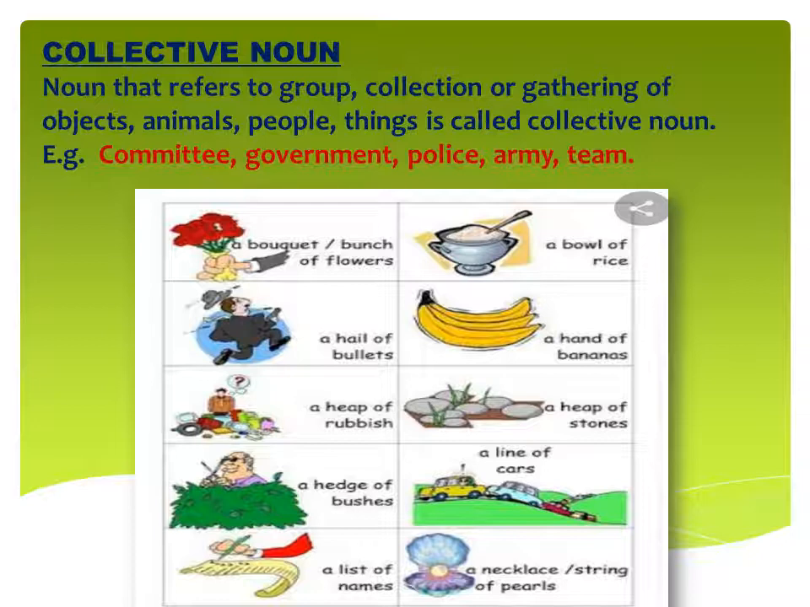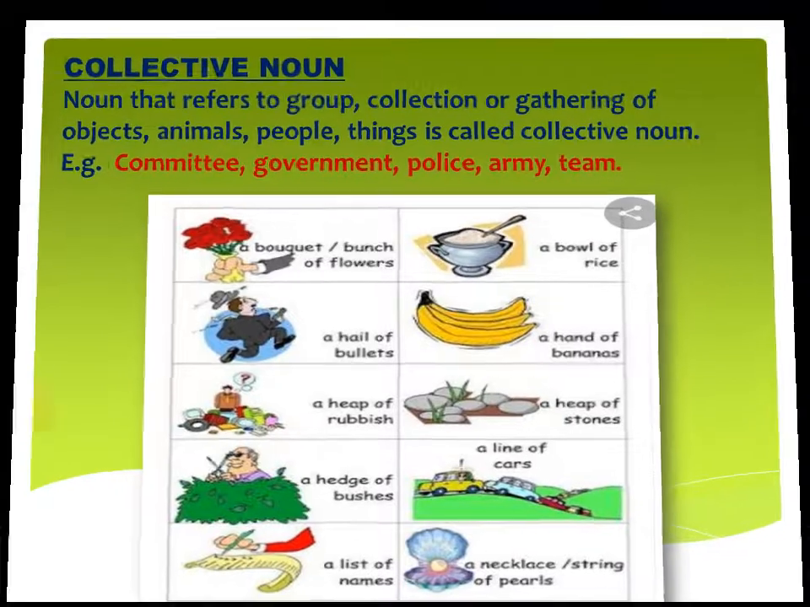Now next are the group of stones. Many stones are there. If many stones are there, we will call it a heap of stones. Now a line of cars means so many cars are going line by line, then we will not say a group of cars is going. What we will say? A line of cars. And next the pearls. If so many pearls are there, then we will say a necklace or a string of pearls. So here you can see the collection of different things has different names. So we will name particular things with particular collective nouns.